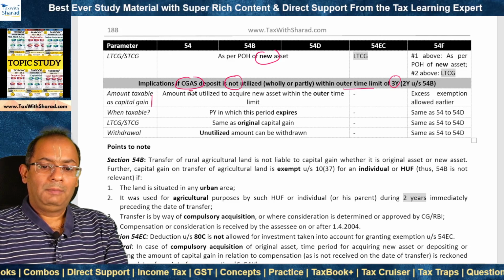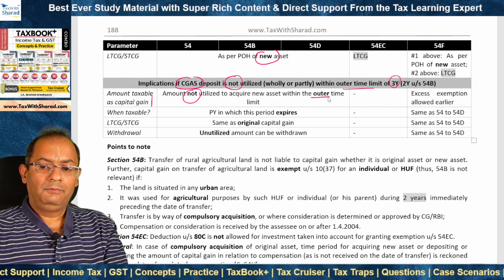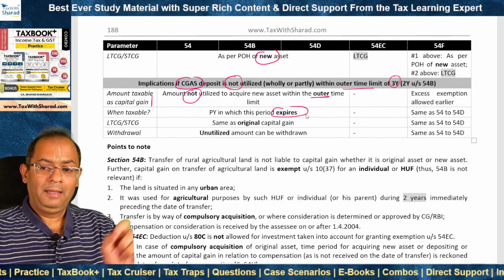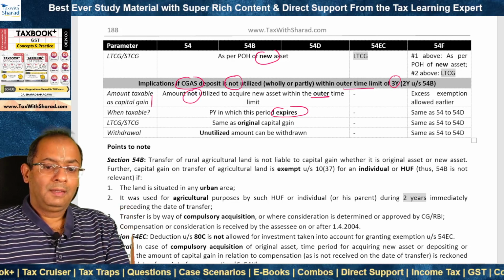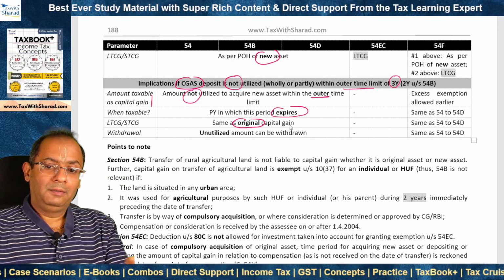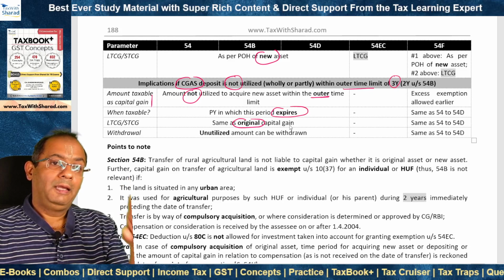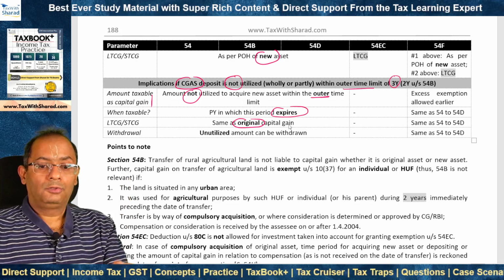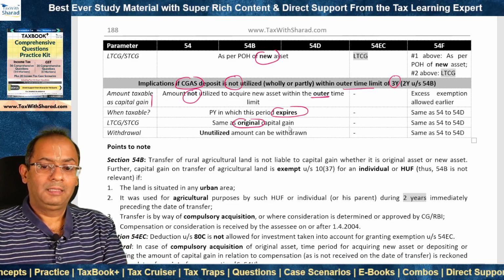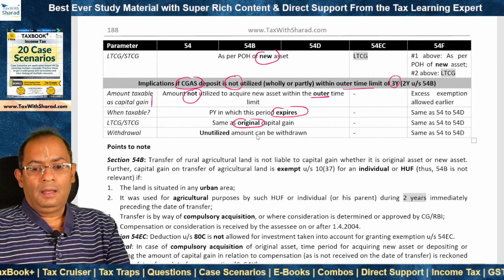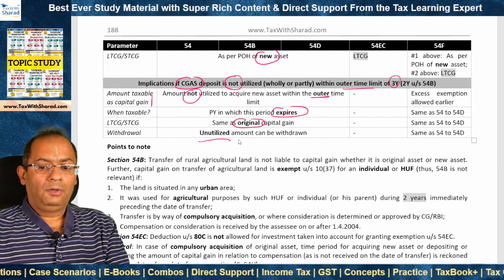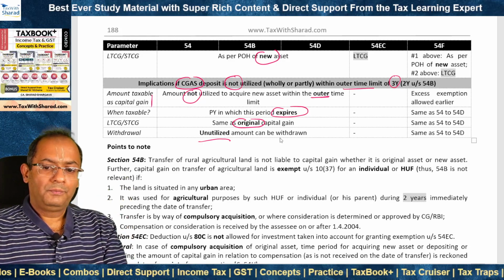What amount is taxable? The amount which is not utilized to acquire the new asset within this outer time limit. When is this taxable? In the previous year in which this outer time limit of 3 years expires. And what is the nature of the capital gain which is taxable? It is the same as the original capital gain. Because in section 54, the original capital gain will always be long-term capital gain. Here also, in the case of non-utilization of the CGAS deposit, the capital gain that will be taxable will also be long-term capital gain. In such case, thereafter, the SSE can withdraw the unutilized amount and do whatever he wants to do with that amount.